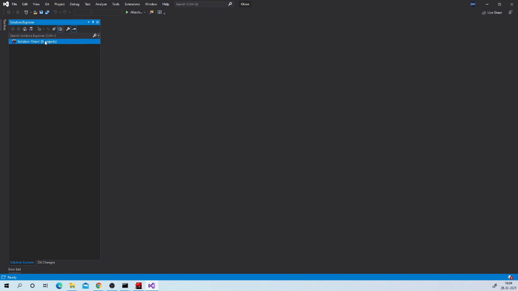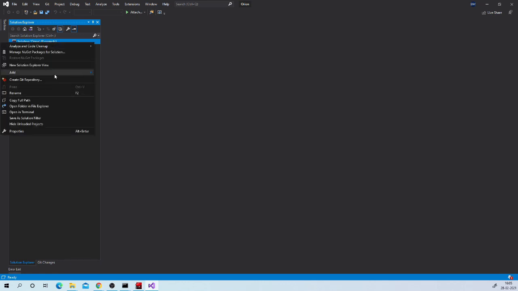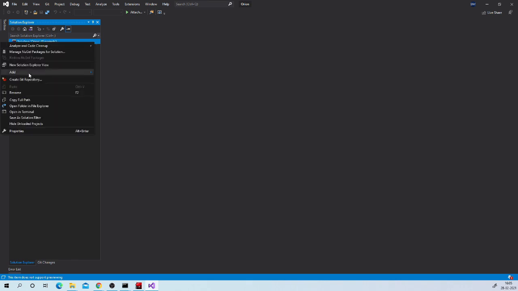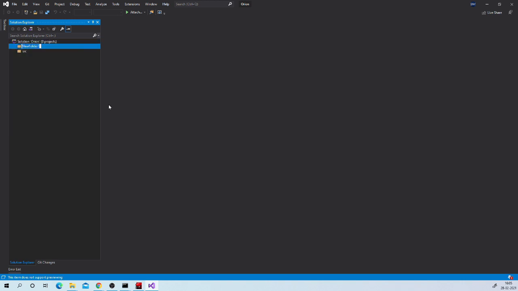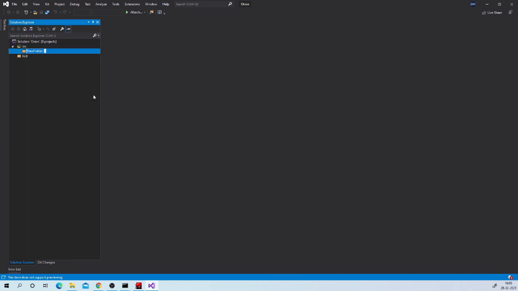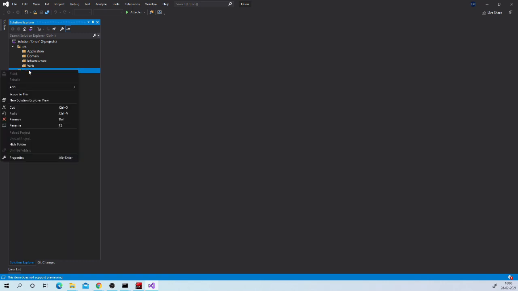Now here we need to create same virtual solution folders to match it with physical folders that we just created. So create source and test folders over here. Docs is not required. Inside source we need that 4 folders. Also create integration test and unit test in test folder.